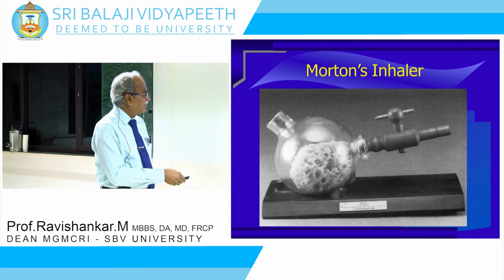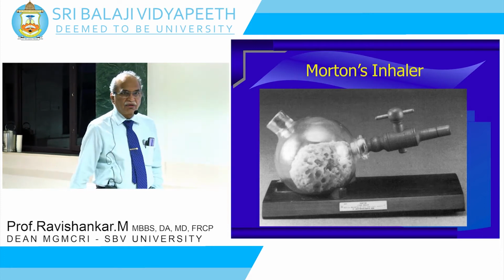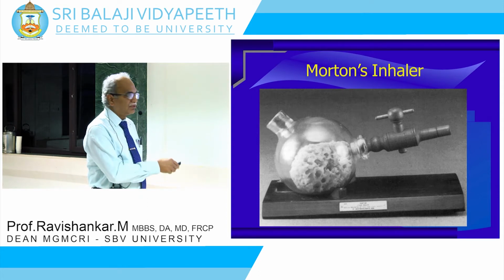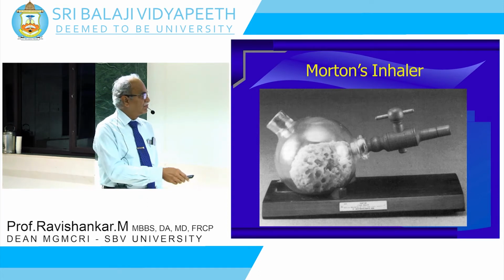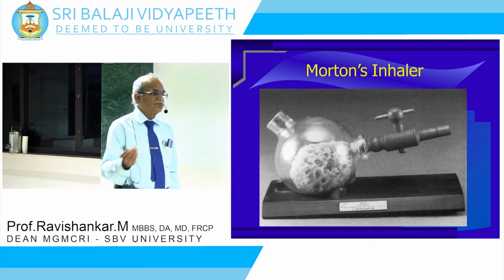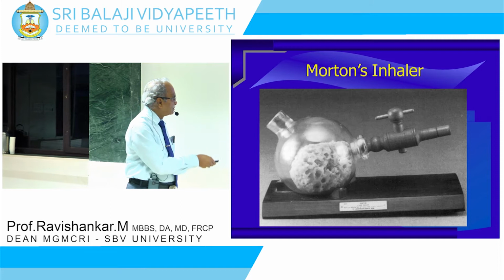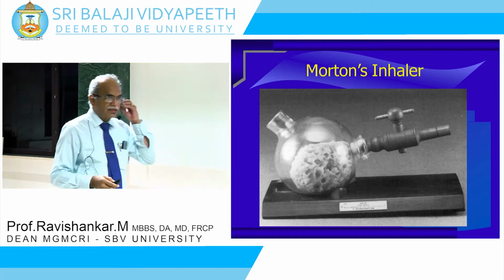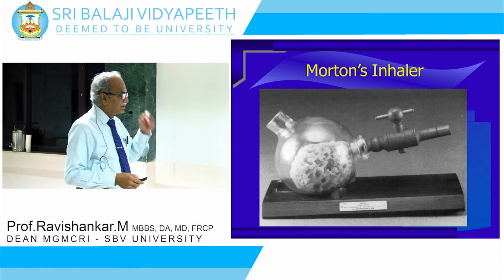through this, took up the vapor, and got into the atmosphere. When he breathes out, it came out through this and went into the atmosphere through this. Even though some of it might go by the side. But the idea is not to allow the atmospheric air to go by the side, but to go through this. So this is the first thing that came to say that we have a breathing system.